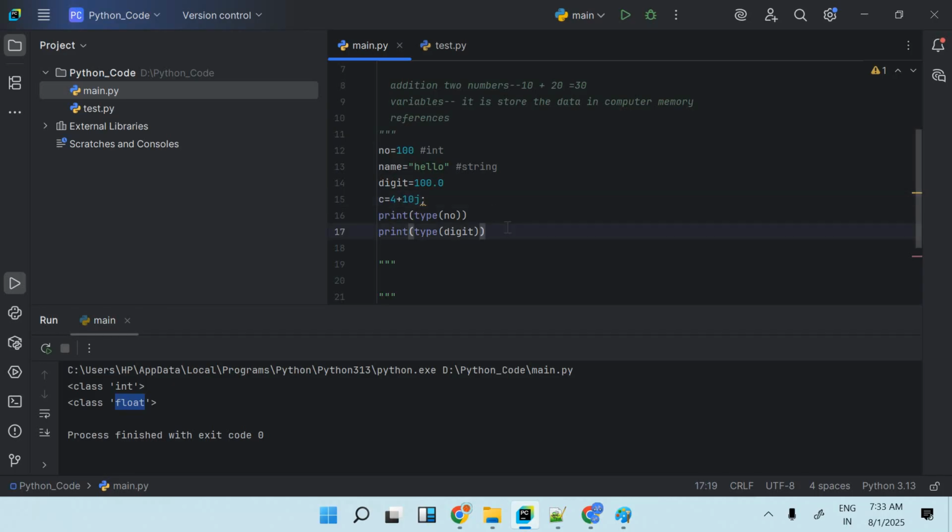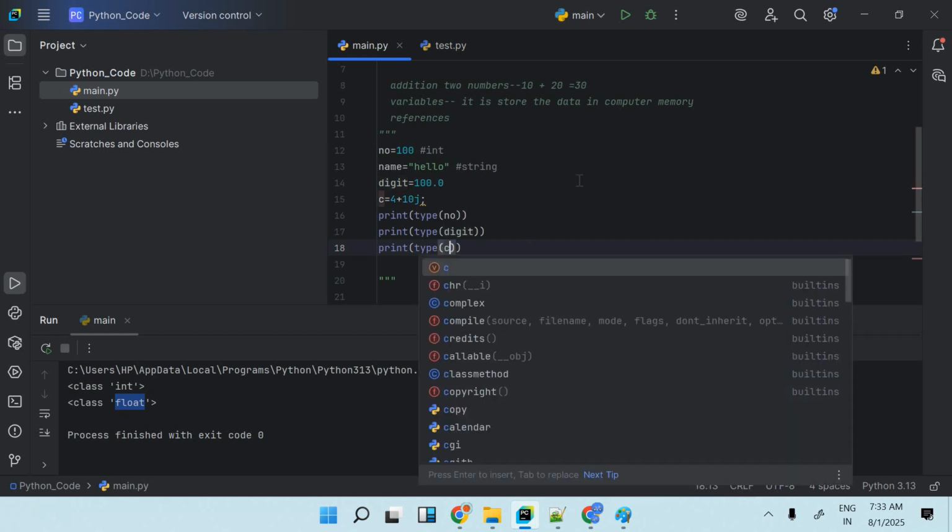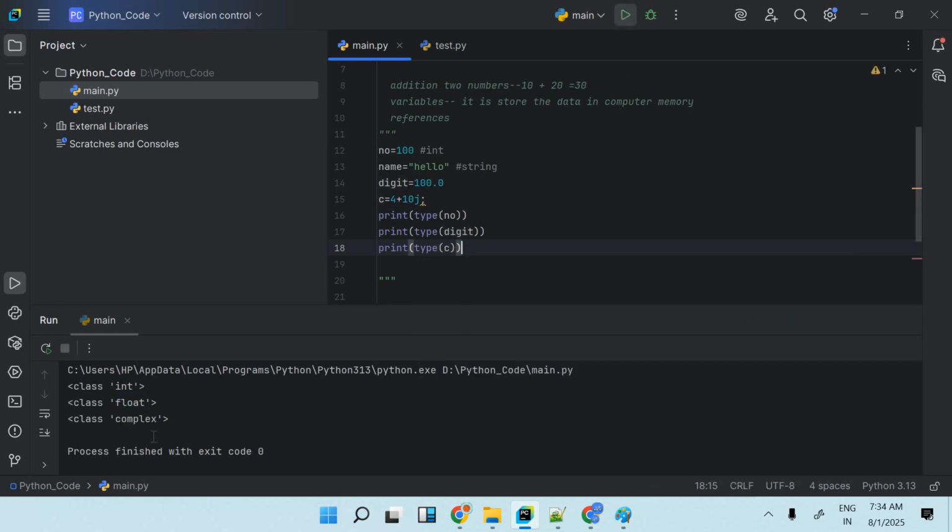If I display here the type of c, let me write here again, what is the type of c? See here, it is saying complex only. So we have a complex data type as well. So first we have int data type, string data type, float data type, and complex data type, right?